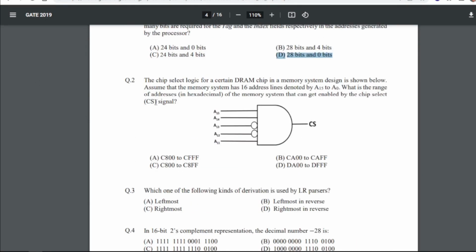Now the second: the chip select logic for a certain DRAM chip in memory system design is shown below.